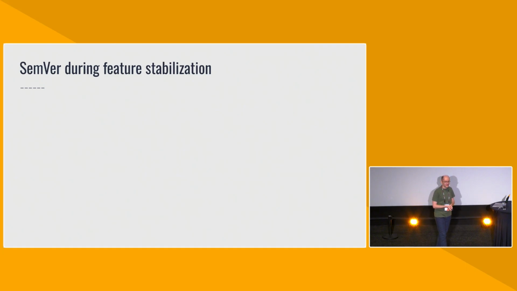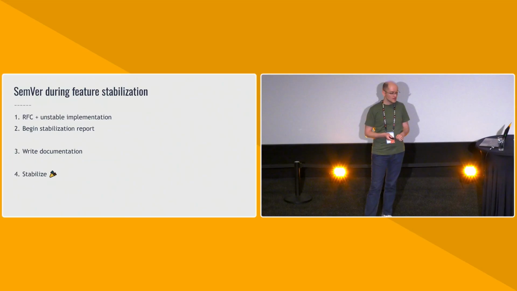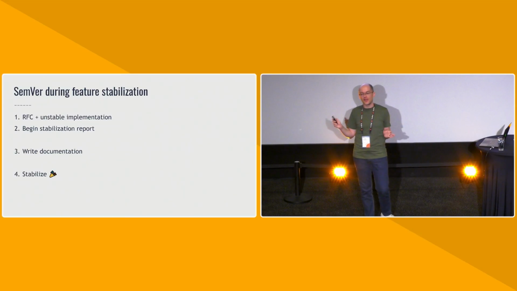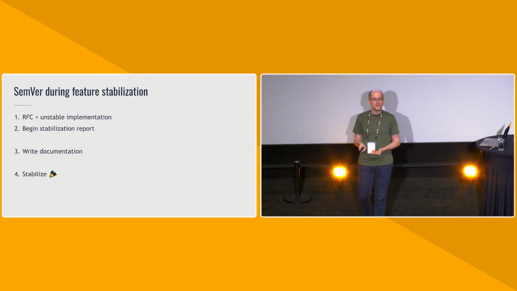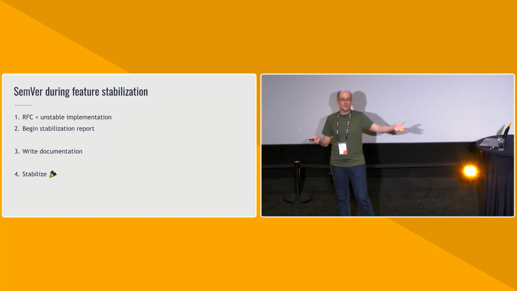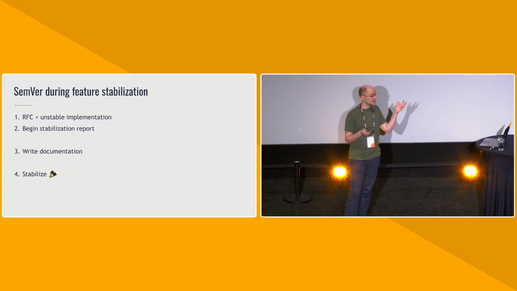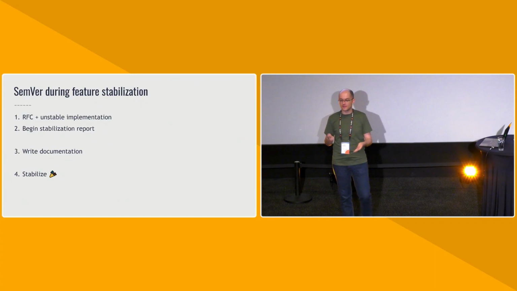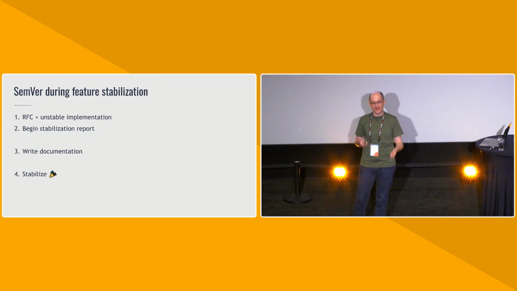So the thing that I would like to propose that we do as a Rust project is that we should explicitly consider SemVer as part of the stabilization process for new features. I'll tell you why in a second. This is, broadly speaking, from a very high level, the feature lifecycle. Somebody has a brilliant idea, they write up an RFC, and then eventually it gets an unstable implementation in the Rust compiler. And there's a whole bunch of iteration that happens here.